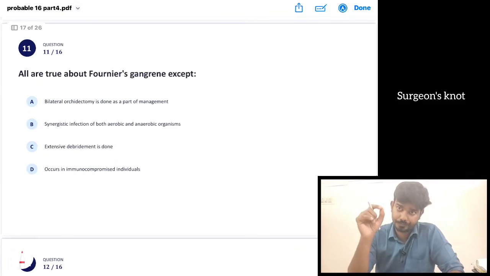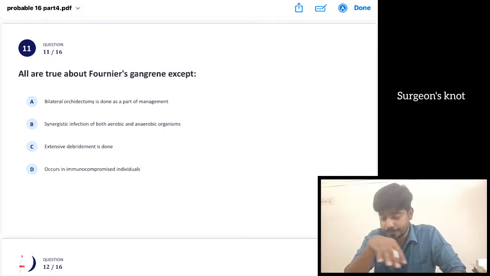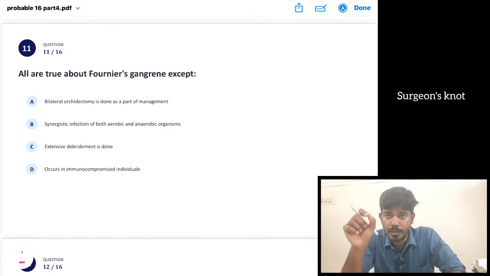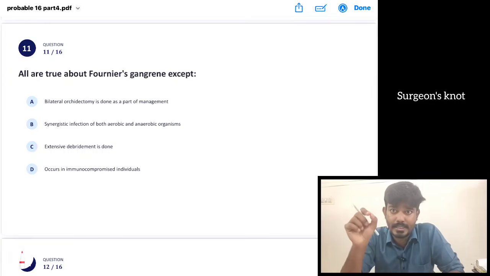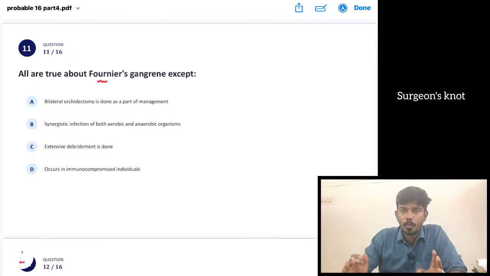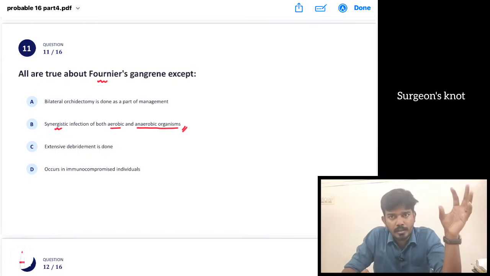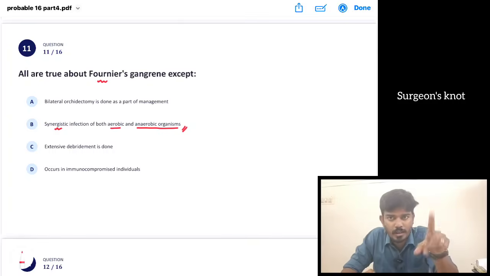All are true about Fournier gangrene except what? What is this Fournier gangrene? It is the necrotizing fasciitis of the perineum, scrotum. Okay, suppose if it comes in the abdominal wall, it is called as Meleney's synergistic gangrene. Okay, so this Fournier gangrene, which of the following are true, which of the following is false-ன்னு கேட்றாங்க. Okay, synergistic infection of both anaerobic and aerobic organisms. Suppose option-ல most common causes staphylococcus, streptococcus ஏதாவது ஒரு கொடுத்தாங்க அப்படின்னா that is not the answer.